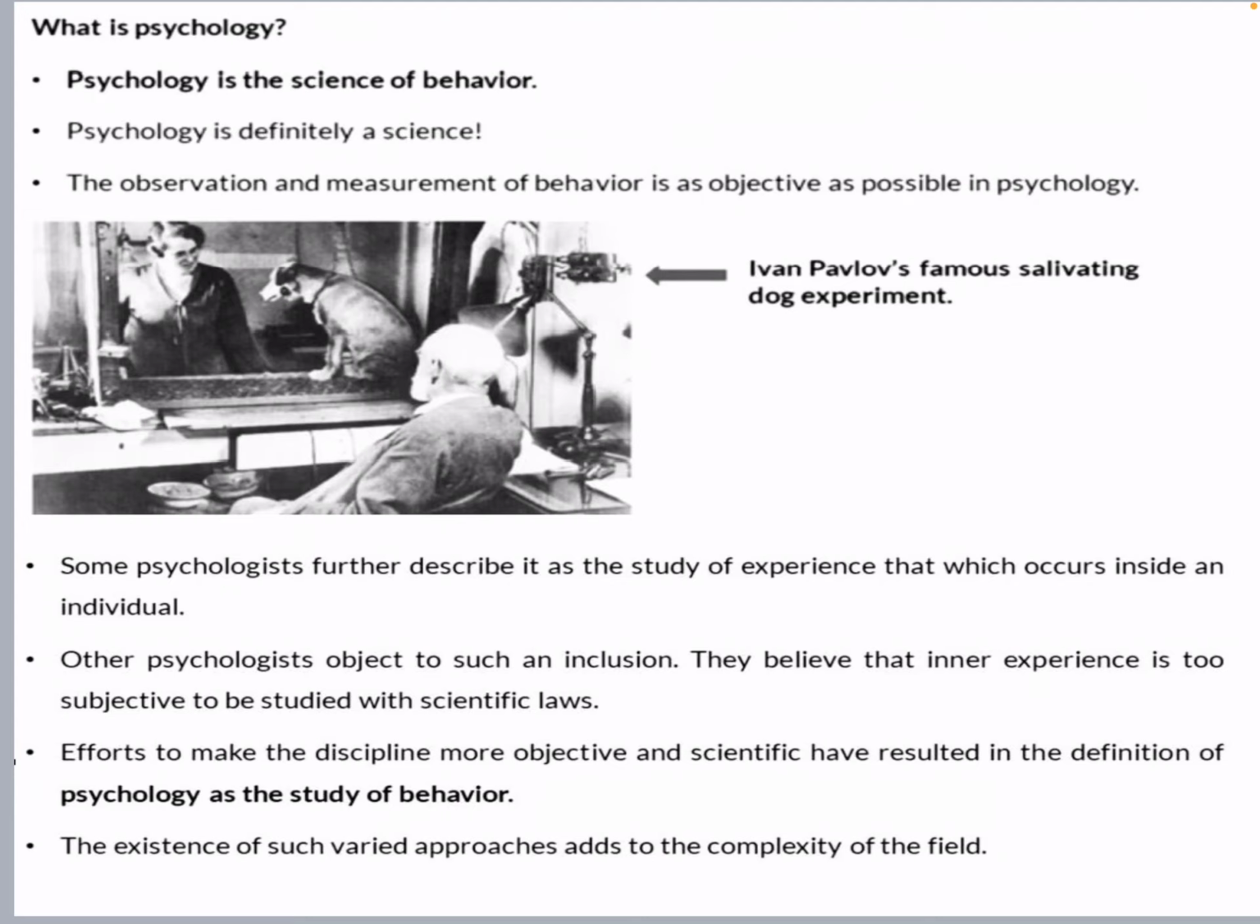Then psychology definitely is a science. It is a science because classical conditioning was happening when Ivan Pavlov did his salivating dog experiment. What he did was give a stimulus, a reward, and some of the moments. Then object, stimulus, and subject were all present there.